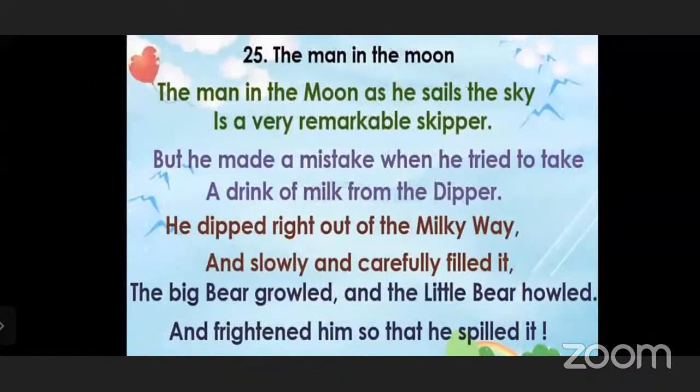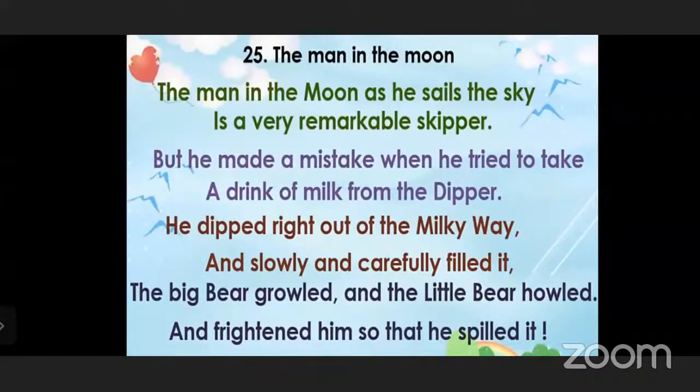So let's move on. This is the poem. I will recite it one time, so just pay attention. The Man in the Moon. The man in the moon, as he sails the sky, is a very remarkable skipper. But he made a mistake when he tried to take a drink of milk from the dipper. He dipped right out of the Milky Way and slowly and carefully filled it. The big bear growled and the little bear howled and frightened him so that he spilled it.